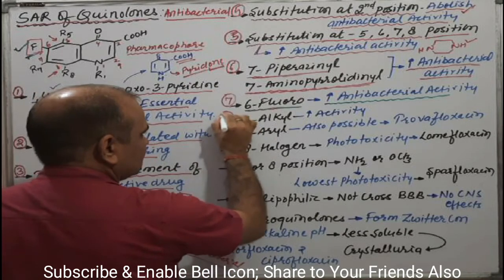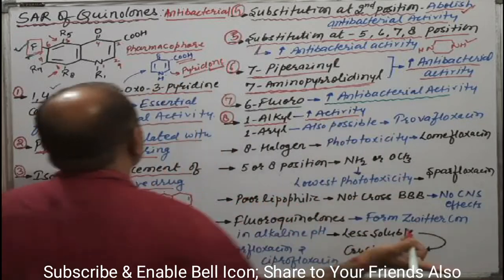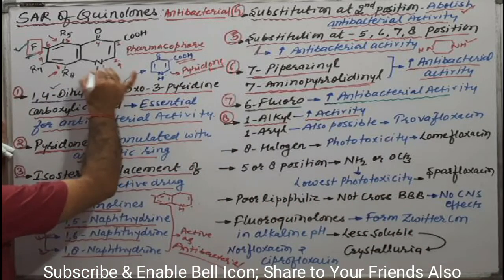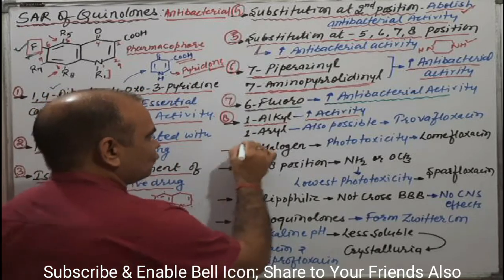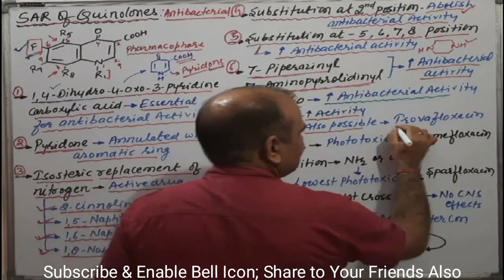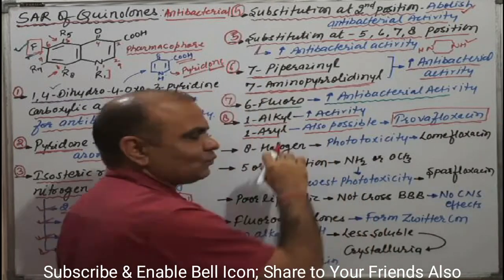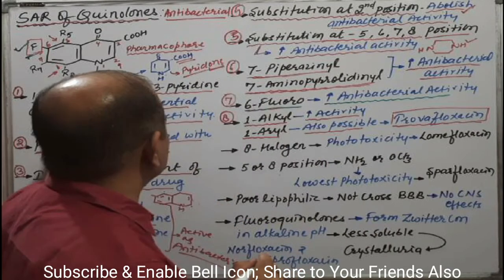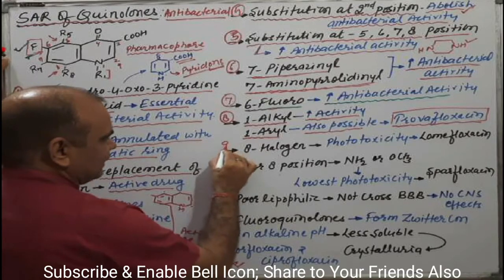Now eighth point, N1 alkyl increases activity. At the one position, that is the first one, generally an alkyl is the substitution, and an aryl is also possible. Example is trovafloxacin. Trovafloxacin has an aryl functional group at first position. Clear? Now come to the very important point, that is the ninth one.